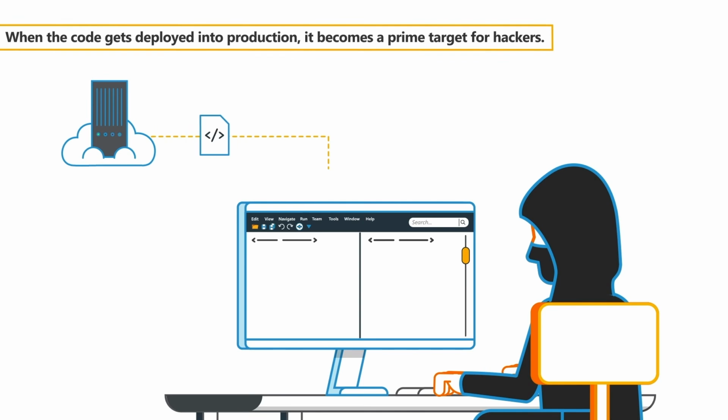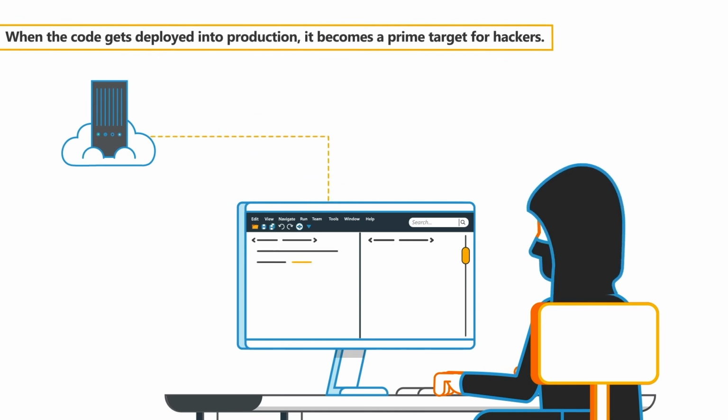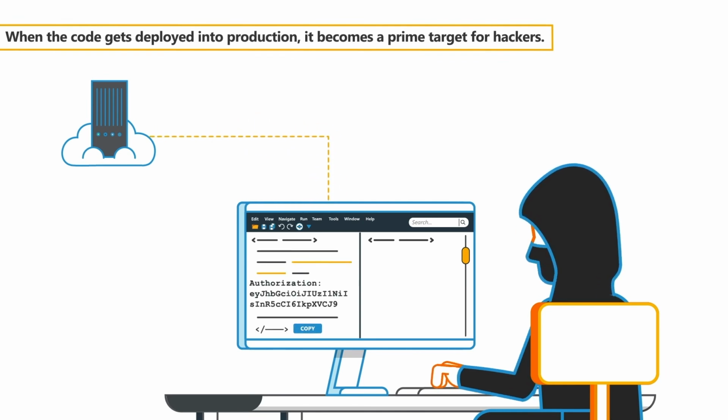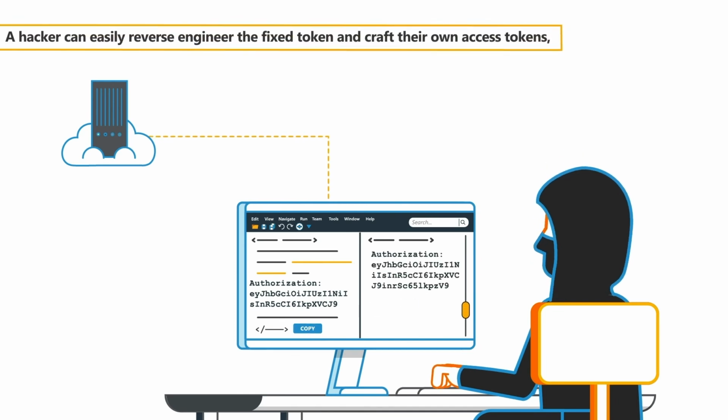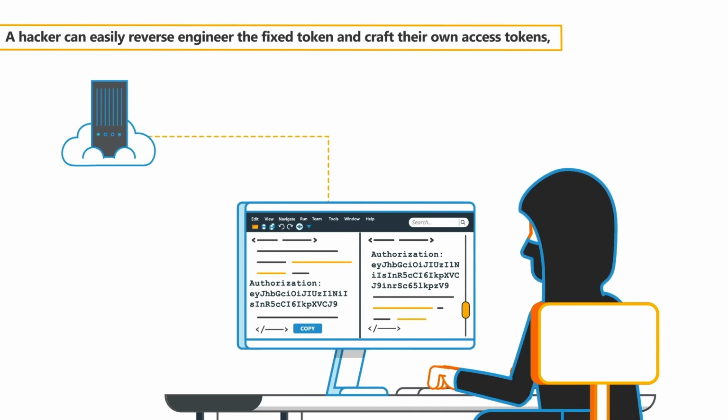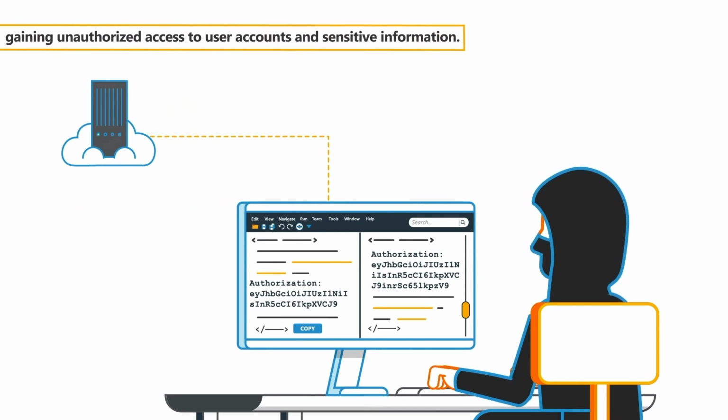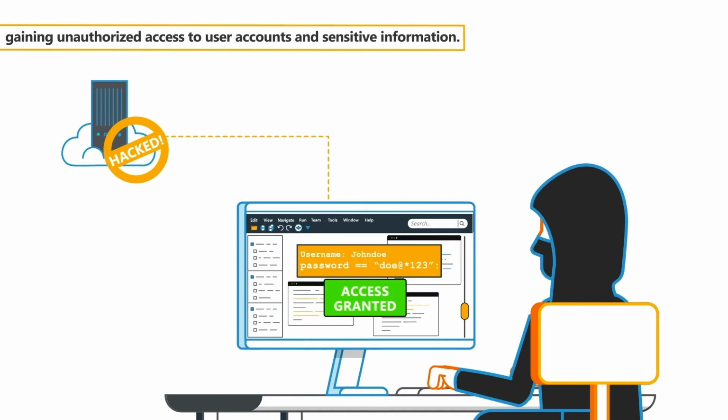When the code gets deployed into production, it becomes a prime target for hackers. A hacker can easily reverse engineer the fixed token and craft their own access tokens, gaining unauthorized access to user accounts and sensitive information.